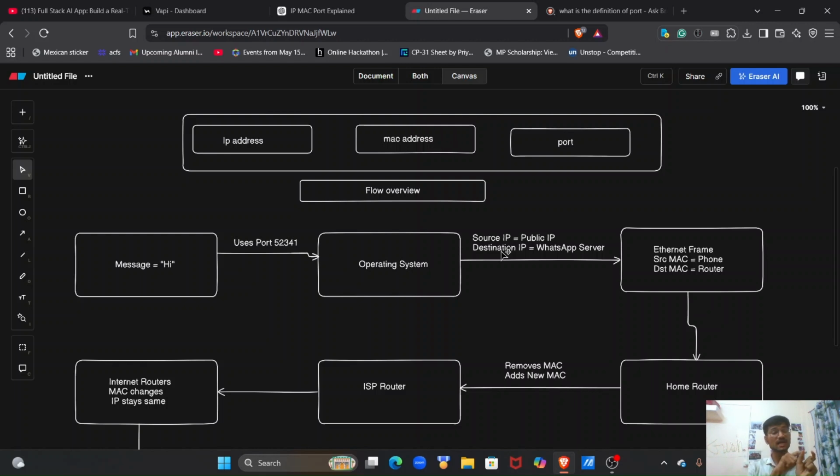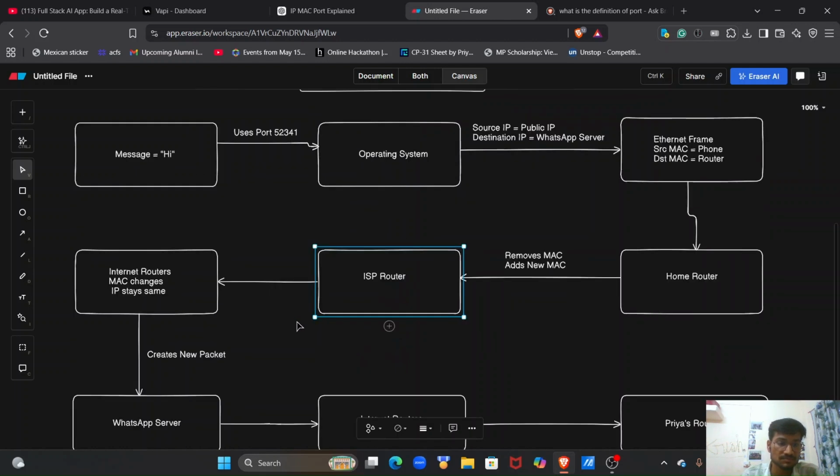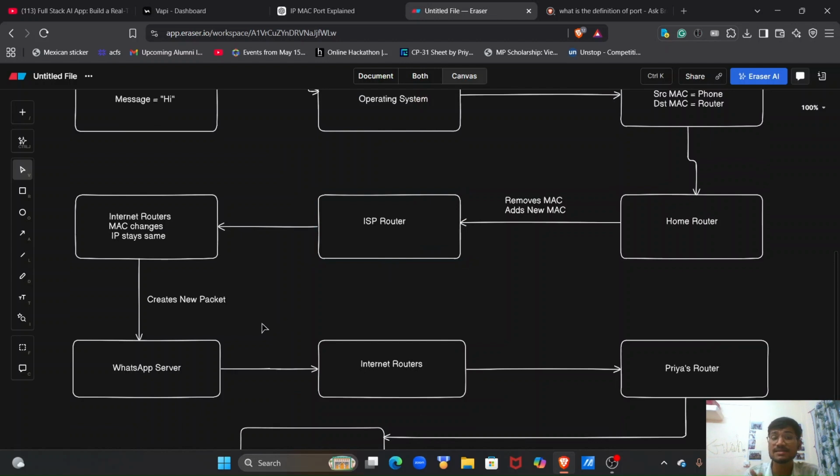Once the message is transferred from the phone to the router, in the router the source and destination change, and the MAC address of the phone is omitted. Then the destination MAC address, that of the ISP, is added. That is basically what is explained here. It removes the MAC address and then adds a new MAC address, and this is the IP route. Again, the IP address stays the same, the MAC changes.